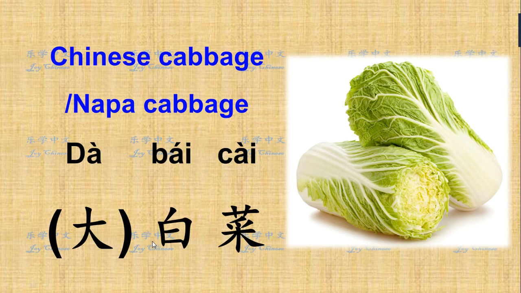大白菜. Here I put a bracket in front of 大. 大 means big, so big. You can just not say this. Just call it 白菜. 大白菜